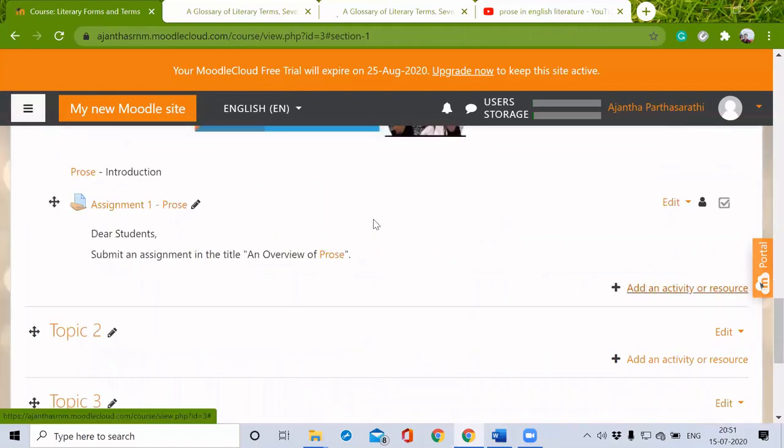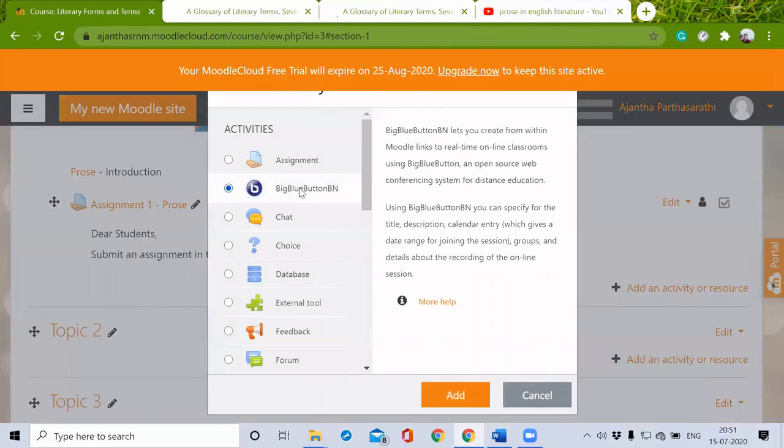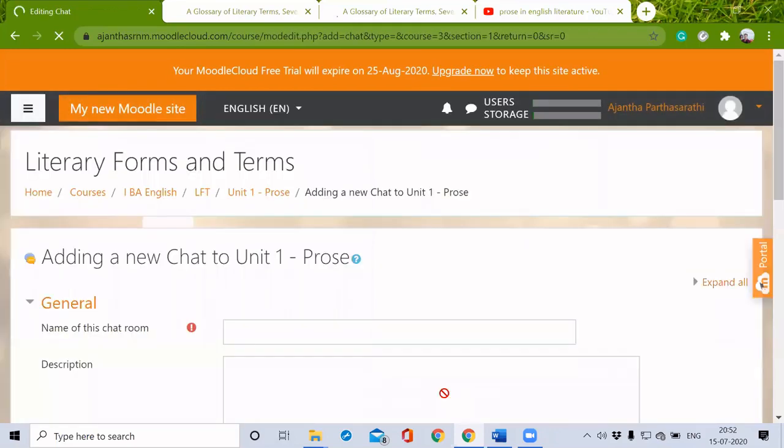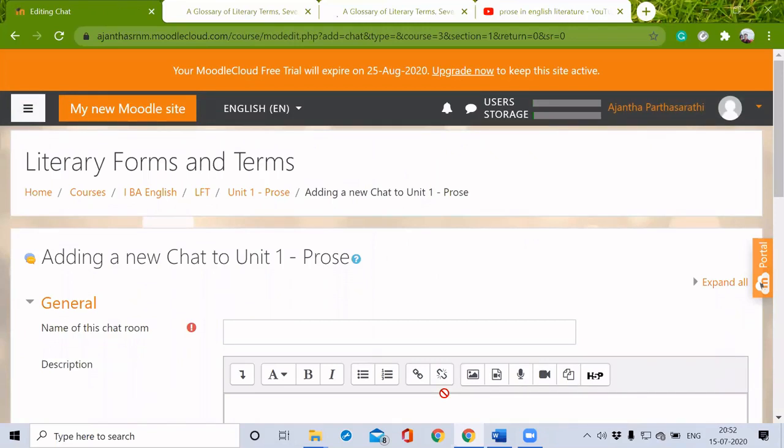The next thing is BigBlueButton. This will be like our real classroom function, like our Zoom meeting, Google Meet. This way we can use this BigBlueButton here directly, so we can have a live meeting with our students. The next thing is chat. This is for collaborative learning. The student can make this forum, make this platform a collaborative learning with their teachers, tutors. The same way they can share their thoughts with their peer group students, fellow students also.